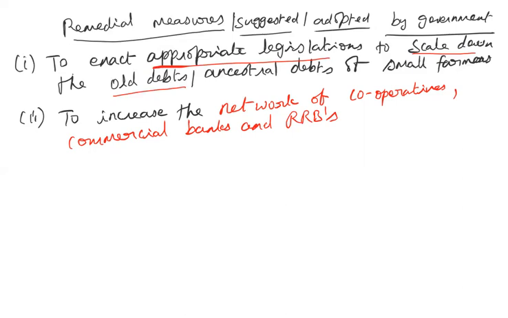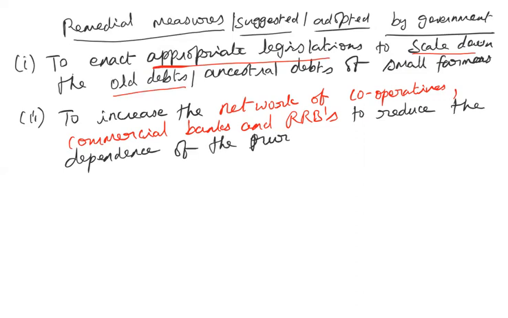So if these sources of credit, the network of all these institutional sources of credit, are increasing, automatically the rural people will not depend upon the money lenders who charge a high rate of interest. To reduce the dependence of the rural people on money lenders, they will be depending on the institutional sources. If there are more branches and more banks to lend loans to the rural people, they won't go to the money lenders who charge a high rate of interest.